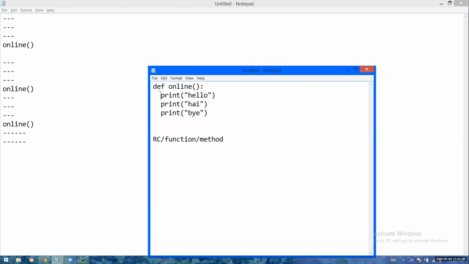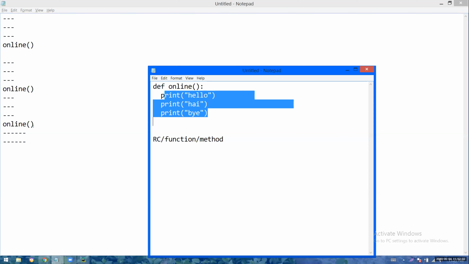What is a function? It is a block of statements which can be used any number of times anywhere in the program. Any number of times means what? 3 times, 4 times, 5 times, any number of times I can use. Anywhere. Wherever I want hello, hi, bye, there I will put this block name, that's it. Any number of times, anywhere in the program I can use. So this is called a function.